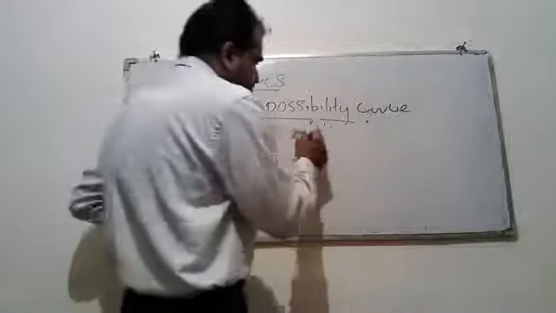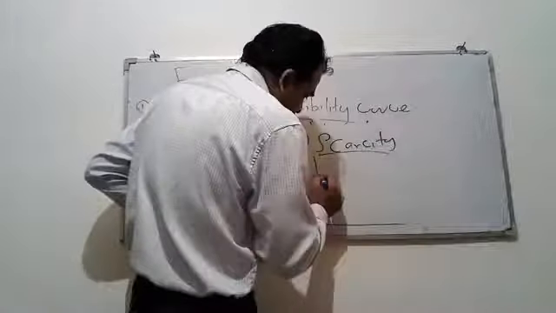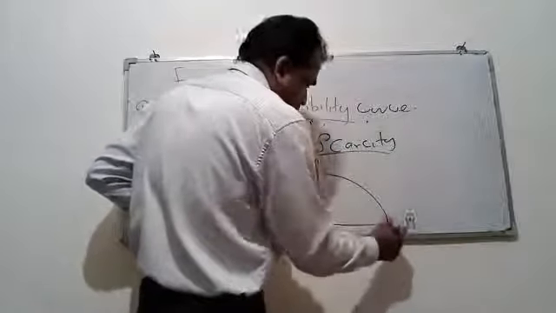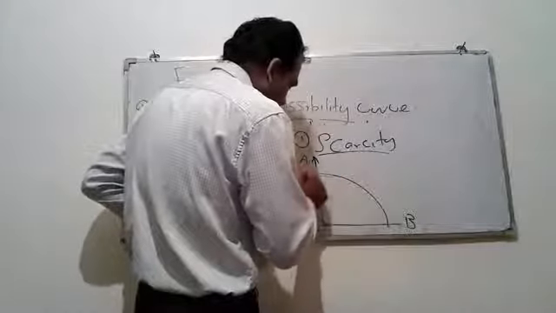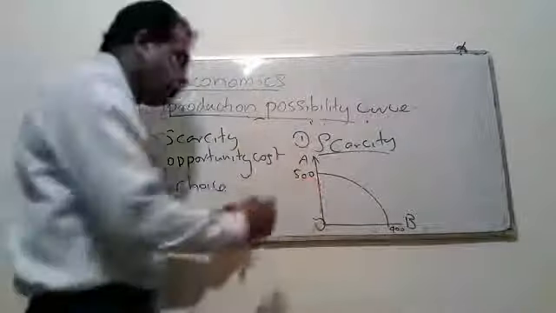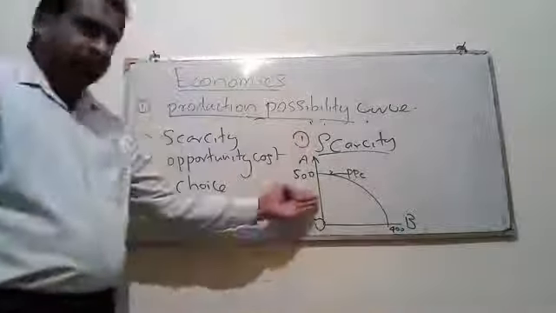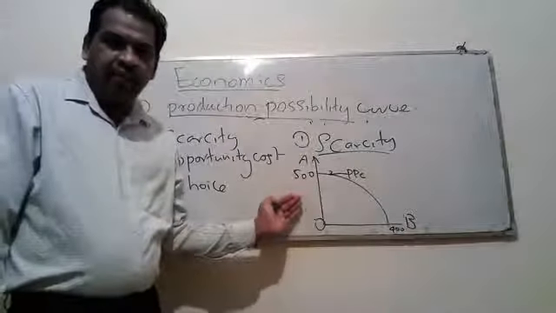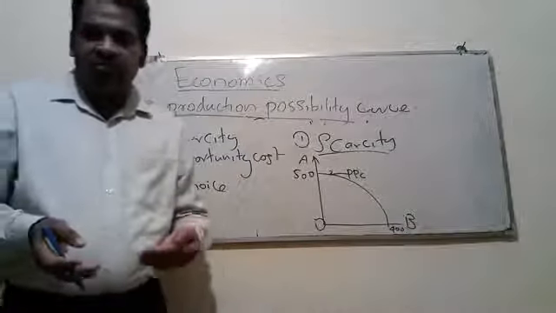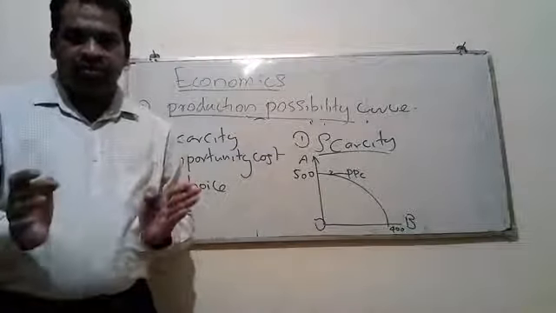Number one, scarcity. If you take this diagram, here we use product A and product B. This is 0. You assume 500 and 400 from B. This is a PPC diagram. Then we are going to use this diagram to explain the concept of scarcity. What is scarcity? Scarcity is the gap between unlimited wants and limited resources.